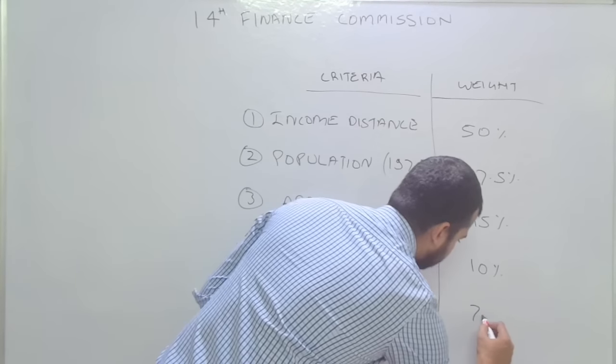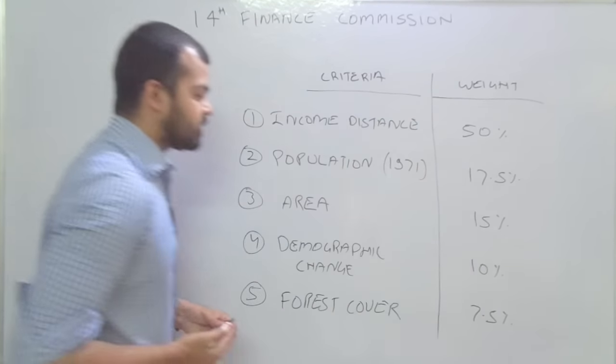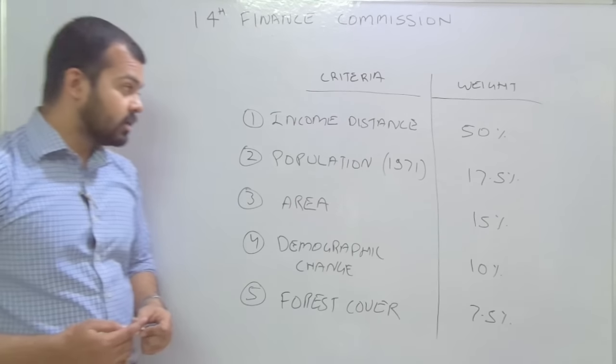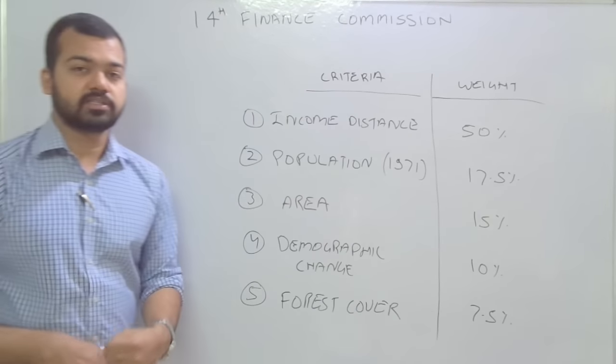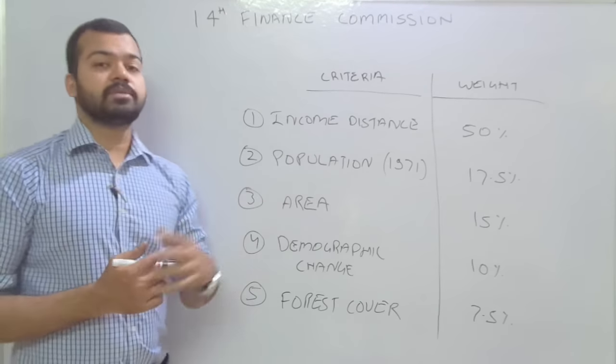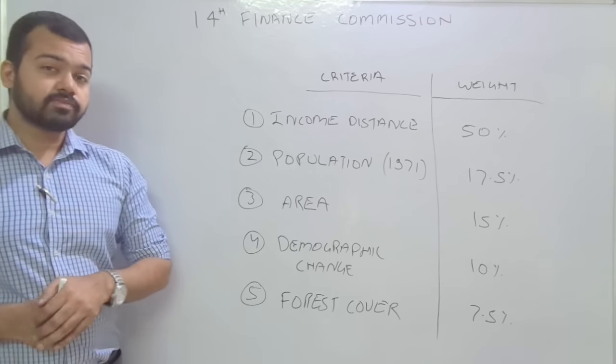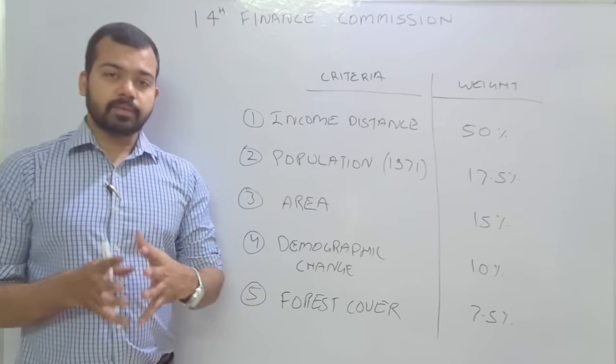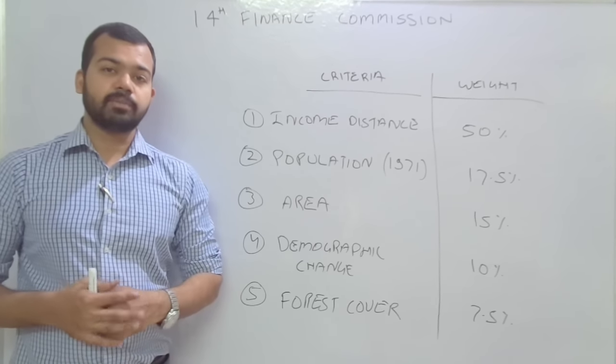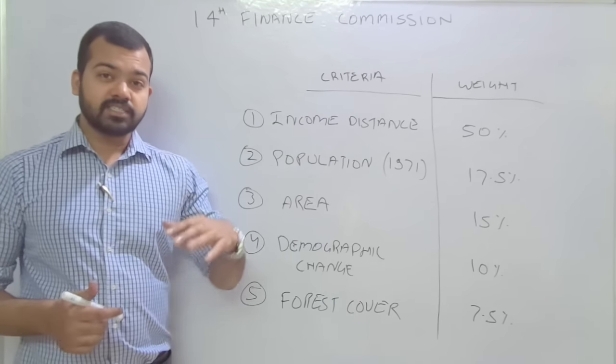Forest cover, that is 7.5% weightage given by this Finance Commission. Now we'll understand one by one all these criteria. So first is income distance. This Finance Commission has taken some criteria of income distance. It means you have to calculate from the GSDP.